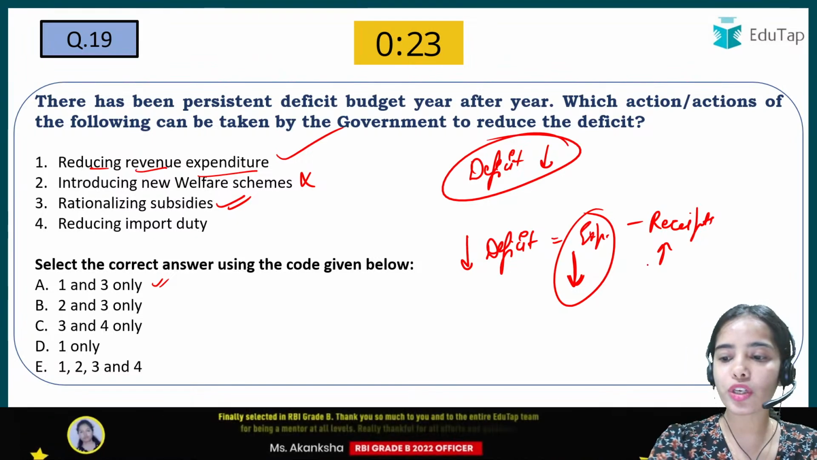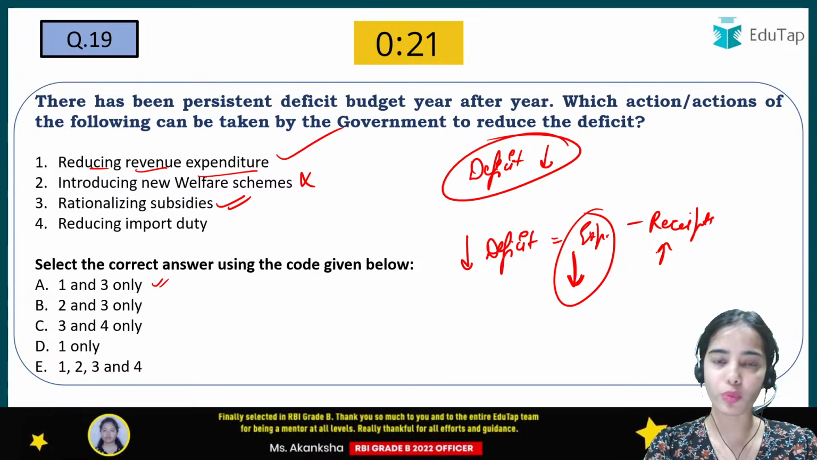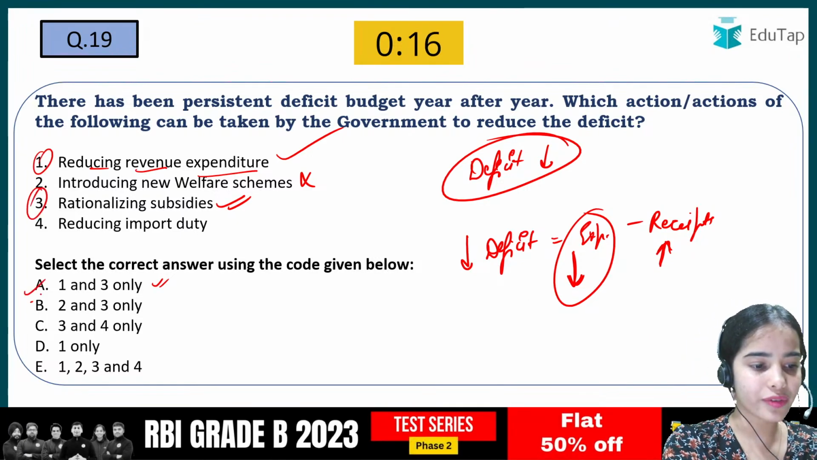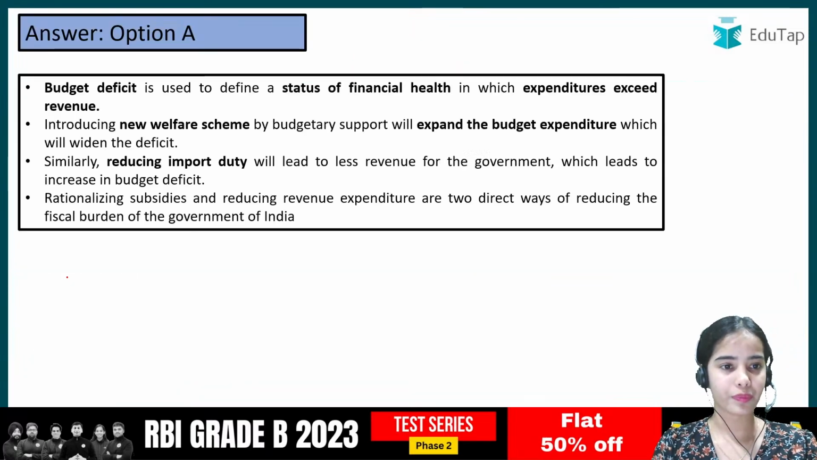Reducing import duty will reduce the receipts, and that we do not want to do. We want to increase the receipts. So 1 and 3 were correct, and that's why A is the correct answer.